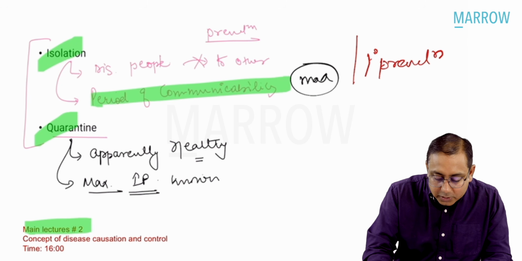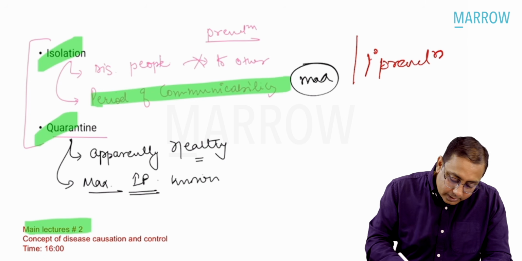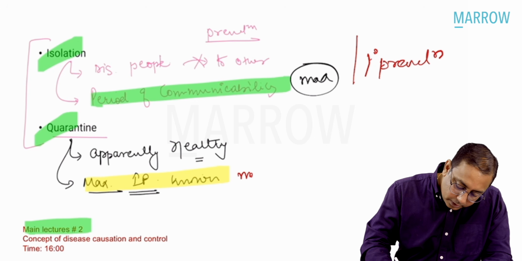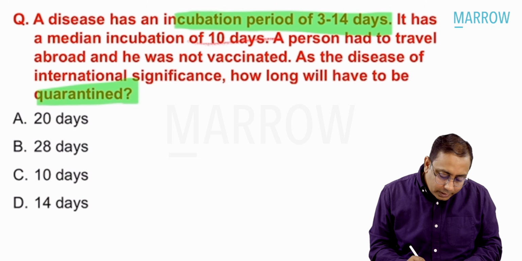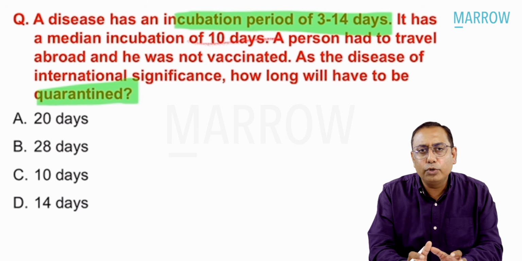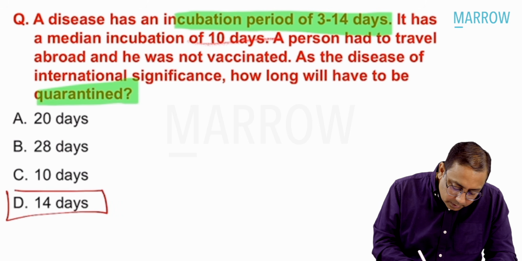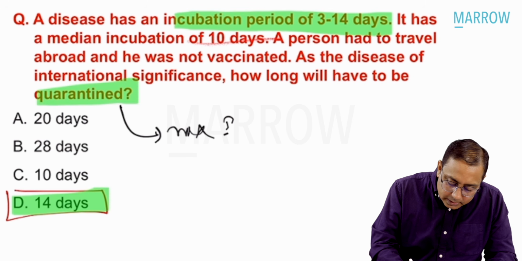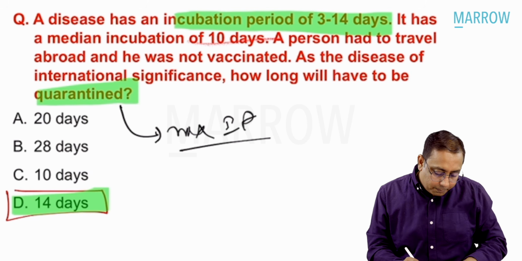On the other hand, if you talk about quarantine, quarantine is done for healthy individuals, and it is done for the maximum incubation period known. And this is also a primary level of prevention. So for general purposes, please note, if the incubation period is known to you, quarantine is always done for the maximum incubation period. So you are supposed to mark 14 days as the best possible answer, because quarantine is done for the maximum incubation period. Please remember, isolation is to be done for the maximum communicable period.